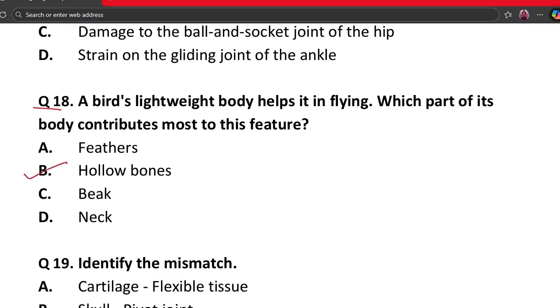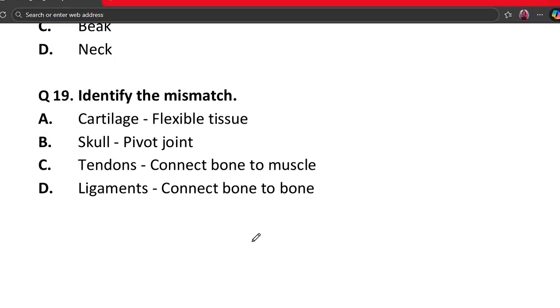So birds have hollow bones, and this reduces body weight, and a lightweight body helps in flying. So feathers alone are not enough. So hollow bones are important, and the correct answer is option B.